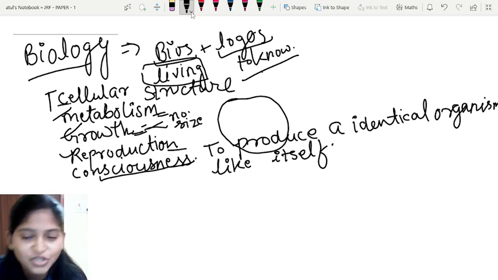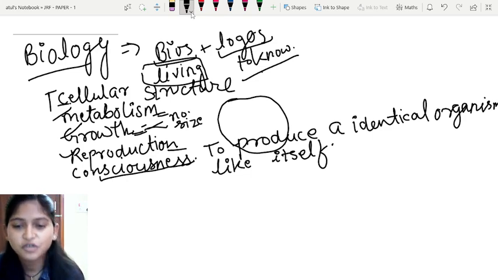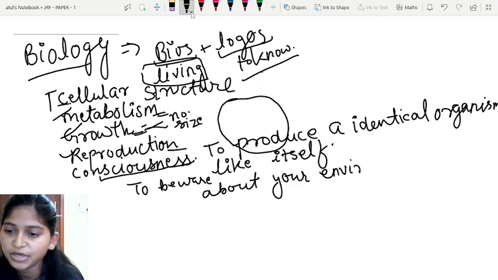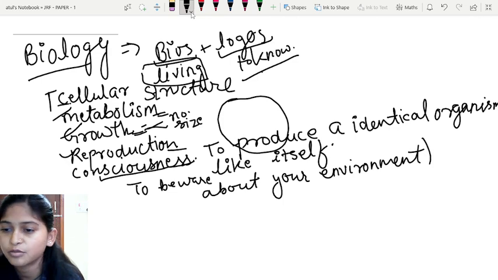What is the meaning of consciousness? The meaning of consciousness is to be aware about your external environment. So being aware of what's happening in your external environment is termed as consciousness.